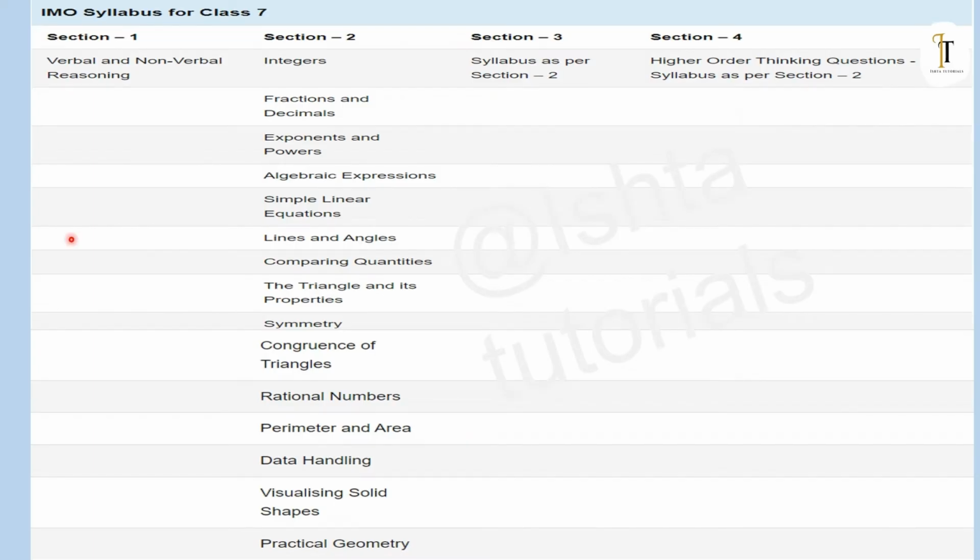The whole paper is divided into four sections: Section 1, 2, 3 and 4. Section 1 is regarding verbal and non-verbal reasoning. Section 2 is your current syllabus, that is the grade 7 syllabus. Section 3 is everyday mathematics, and Section 4 is higher order thinking questions, or you can say the achiever section.